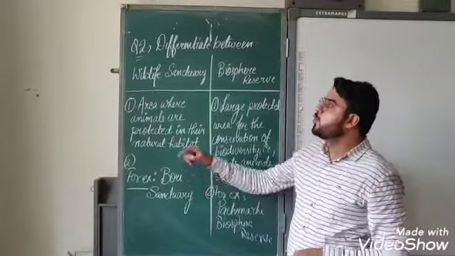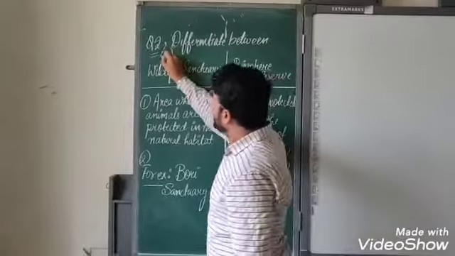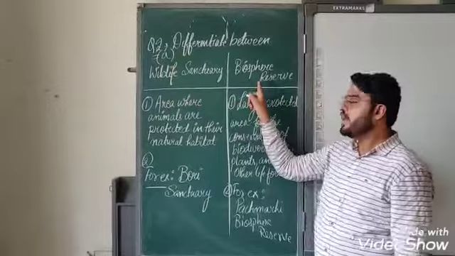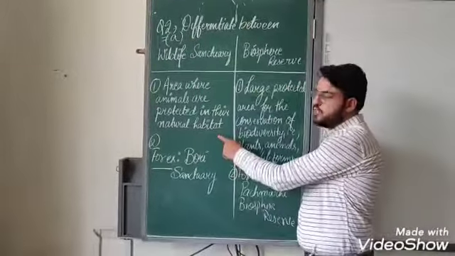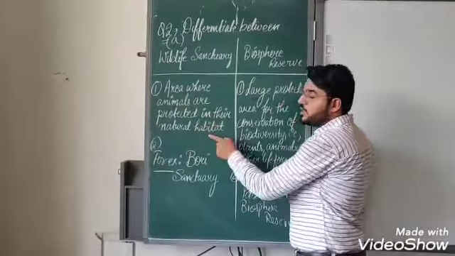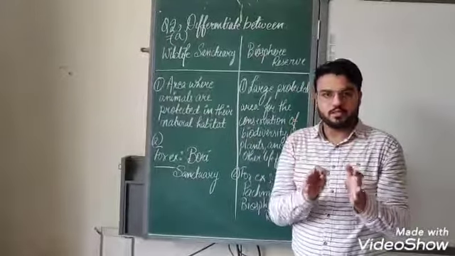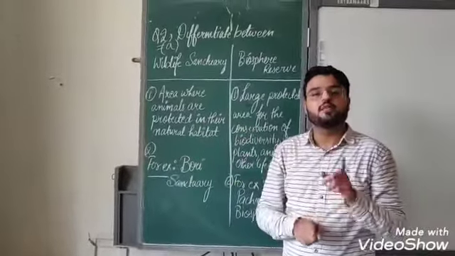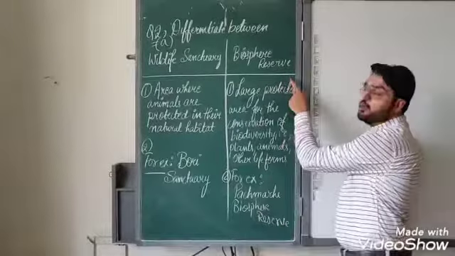Now we'll move on to question number 2, that is differentiate between. The A part of question number 2 is the difference between wildlife sanctuary and biosphere reserve. If we talk about a wildlife sanctuary, it is a protected area where animals are protected in their natural habitat. Means it is an area where only animals, wildlife, is protected in their natural habitat, where they are naturally found.